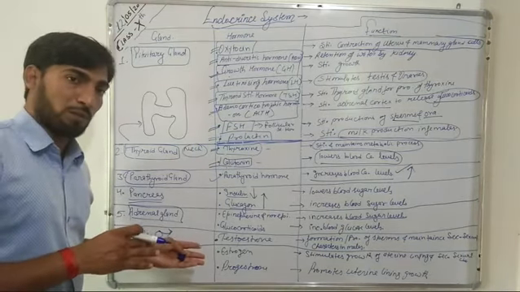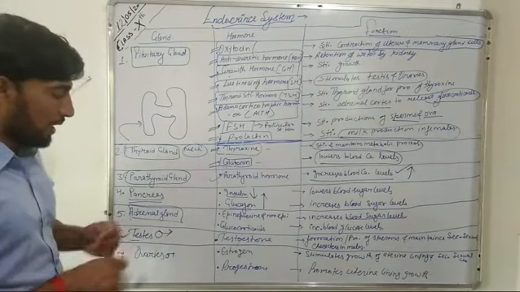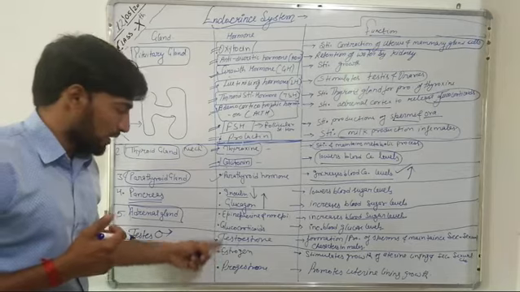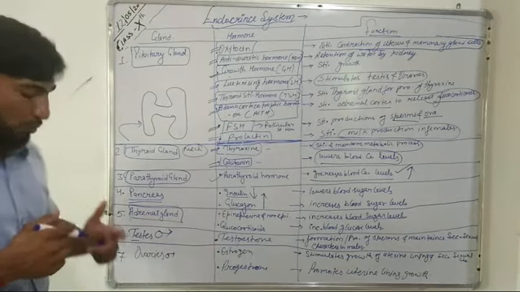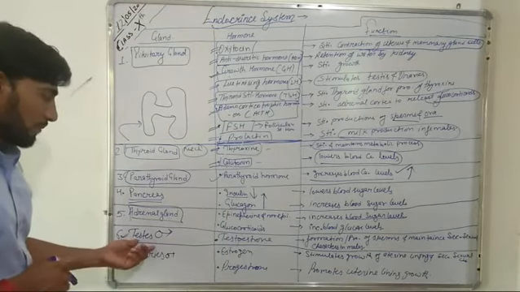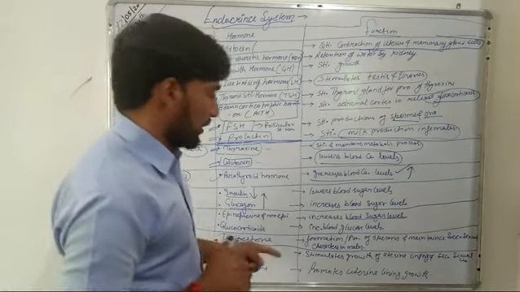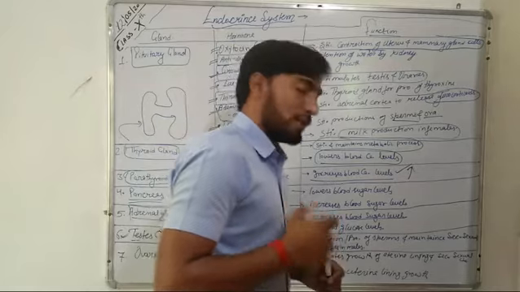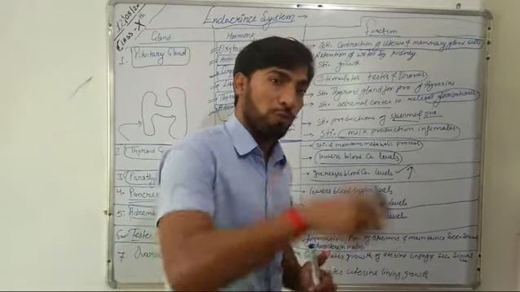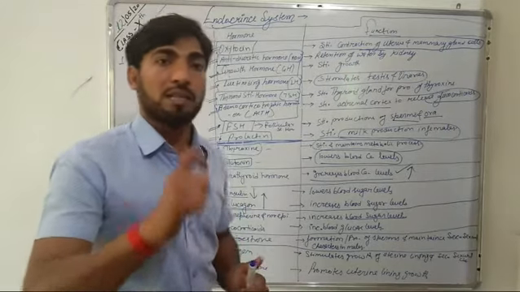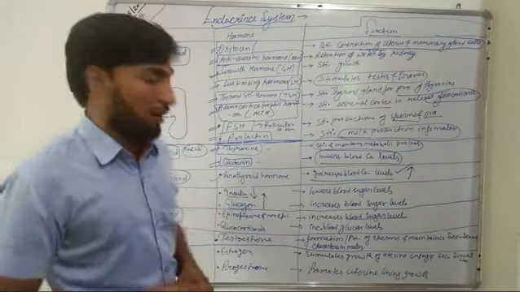The testis produces sperm cells, the ovaries produce the egg cell, and at the same time they also produce the sex hormones such as testosterone, estrogen and progesterone. So this testis releases the testosterone hormone, and this testosterone hormone is responsible for the production or formation of sperm cells, and it also maintains the secondary sexual characters in human males.